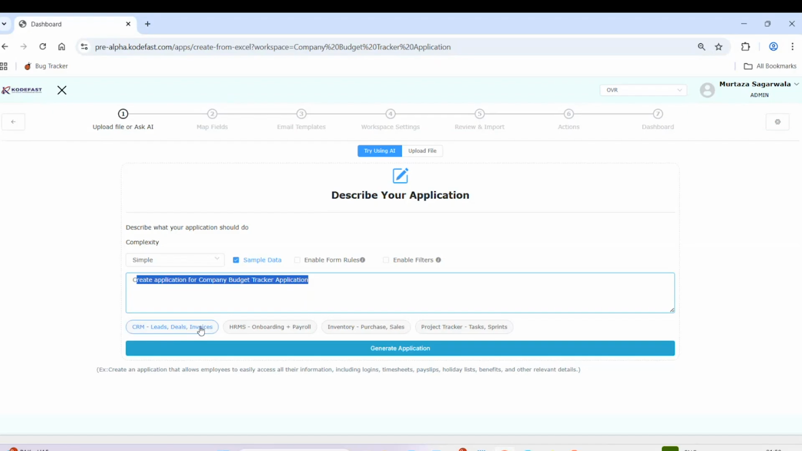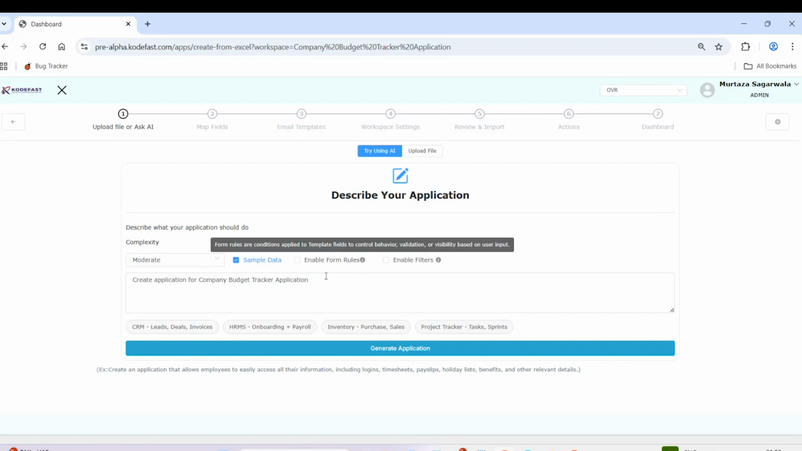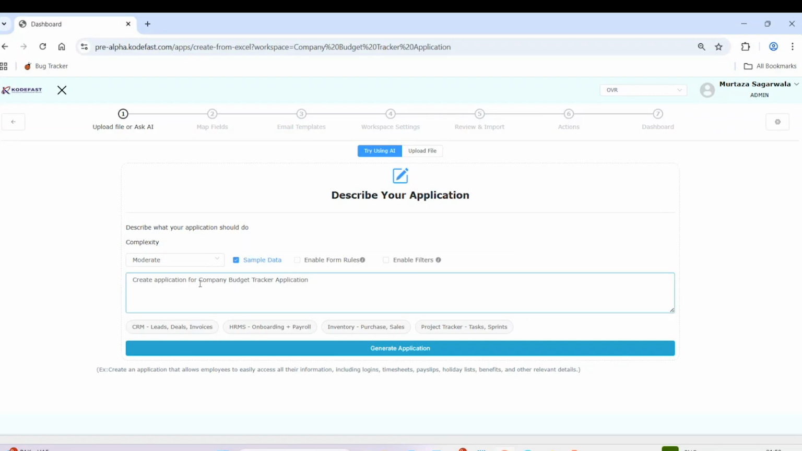Here it also gives me suggestions on what all you can include. With that, I can select the complexity of the application, whether I need sample data or not, whether I want to enable rules, like, okay, if a certain condition is met, then this should happen. All those things I can define here. I'm just giving a very simple prompt: create a company budget tracker application, moderate, and with some sample data.